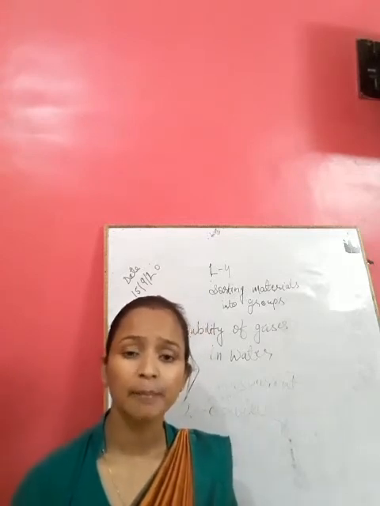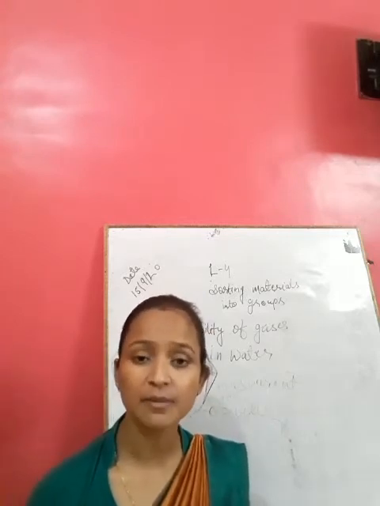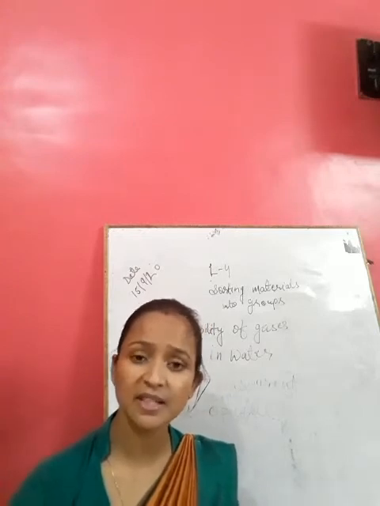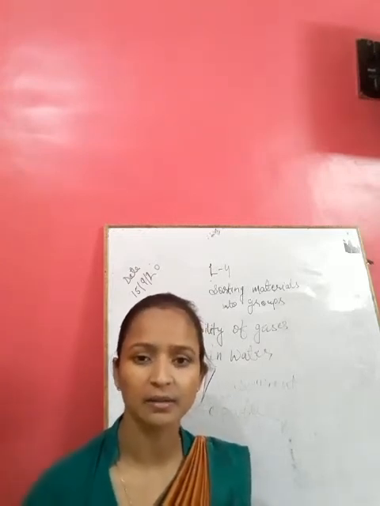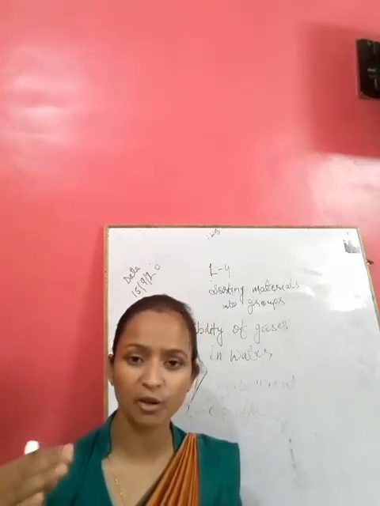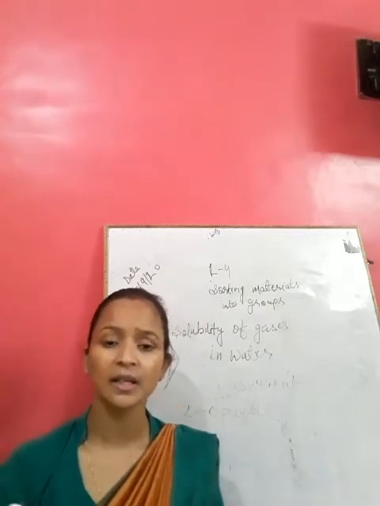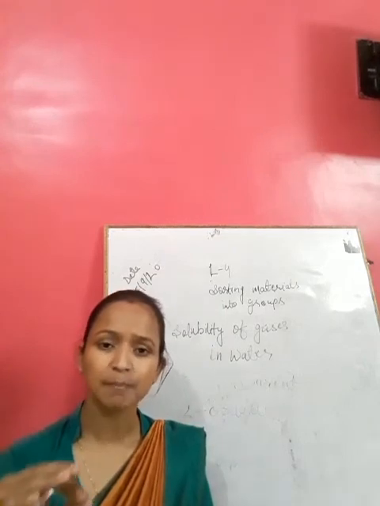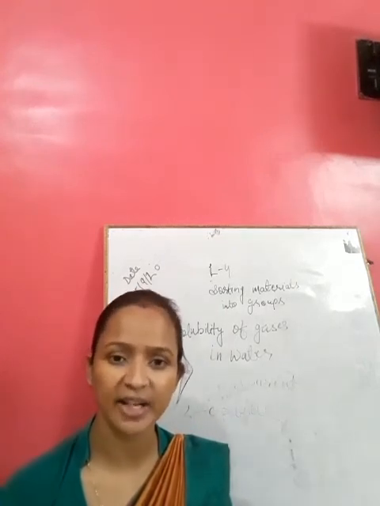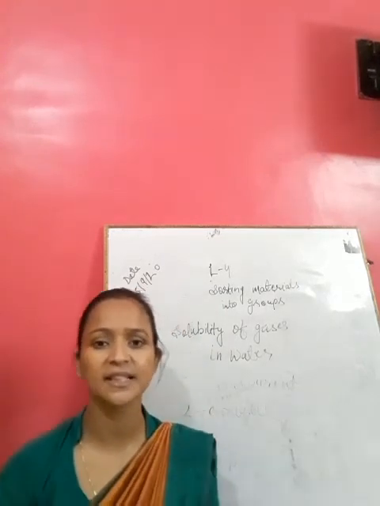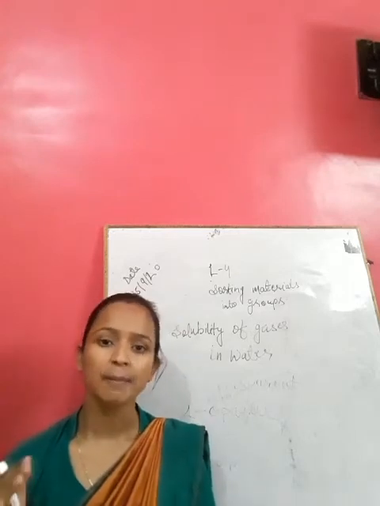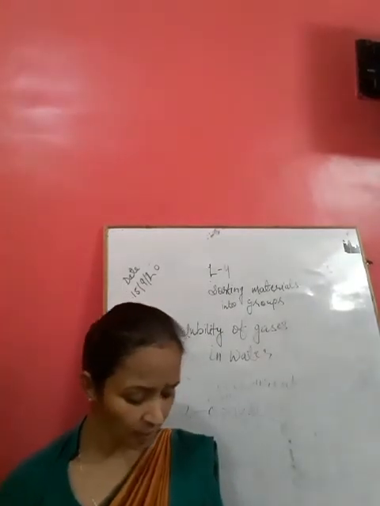And what are the translucent materials? Which we can see partially, means we cannot see properly, we can see it only partially, that is called the translucent. If partially we can see, that is called the translucent materials. So we will group as.